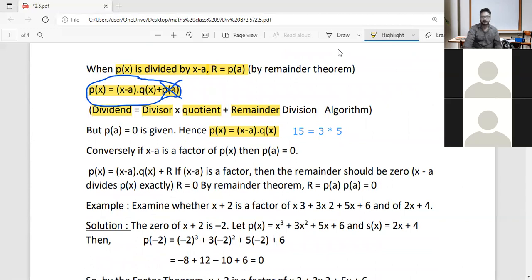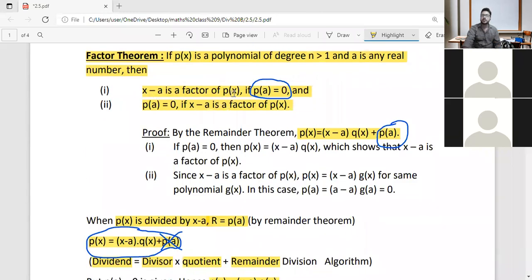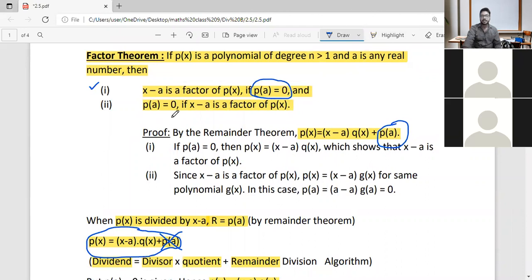Am I clear to you? Yes, sir. Okay. So that is what we want to prove. We want to prove that if P of A is 0, then x minus a is a factor of P of x. So the first section is proved. Okay. Now we are going to our next section.